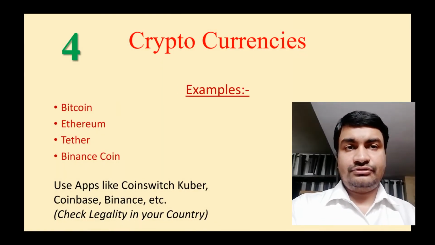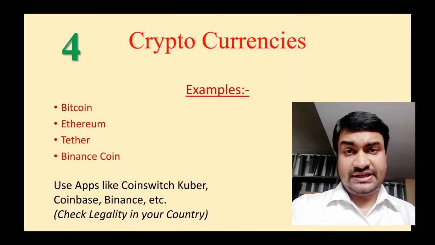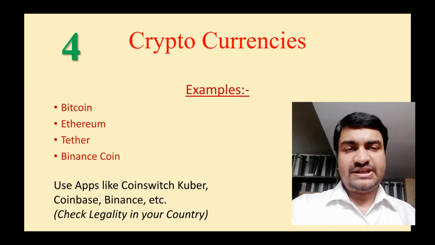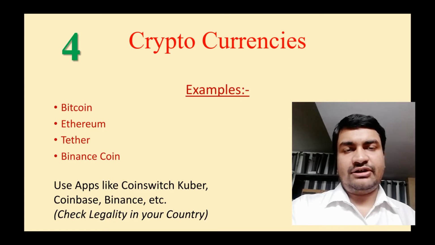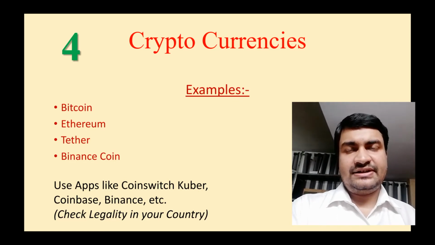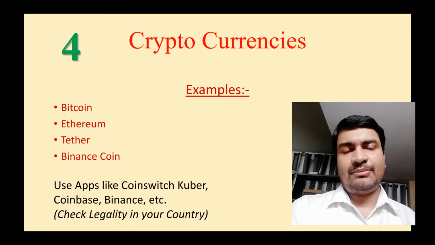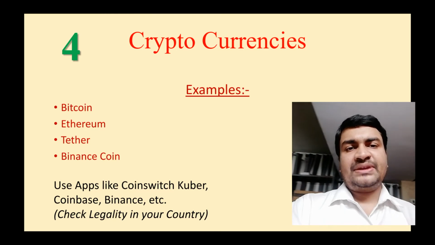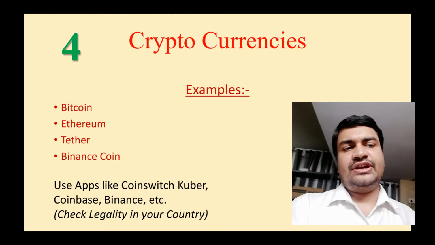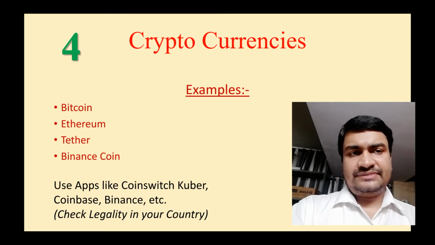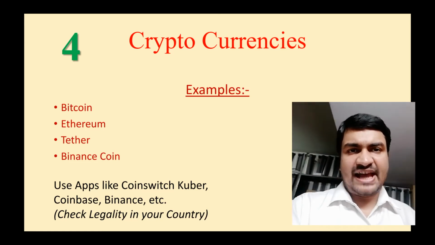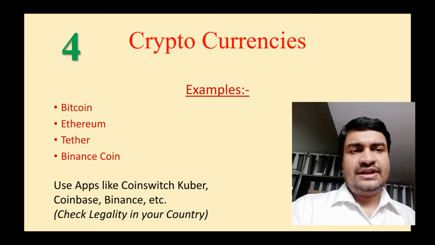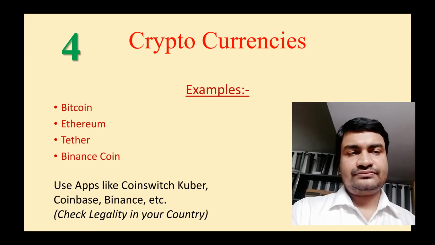The fourth rank goes to cryptocurrencies. Many people might not know much about cryptocurrencies, as earlier they were not popular in our country. But nowadays, day by day, cryptocurrencies are gaining more and more interest among investors. There are many cryptocurrencies available in the market: Bitcoin, Ethereum, Tether, Binance Coin, and many more. And they are quite risky, as you can't say for sure in which way they will go.